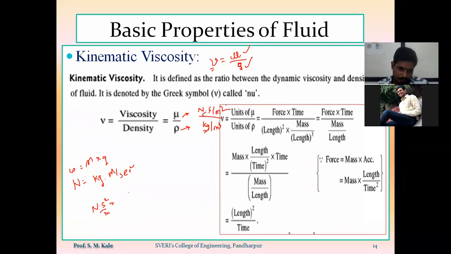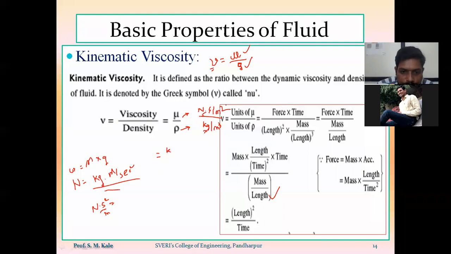Here, in terms of length, mass, and time, this unit is explained, so I will explain with the help of this term only. The unit of mu is Newton second per meter square, and the unit of rho is kg per meter cube. Instead of Newton, I can put 1 Newton equals kg meter per second square.